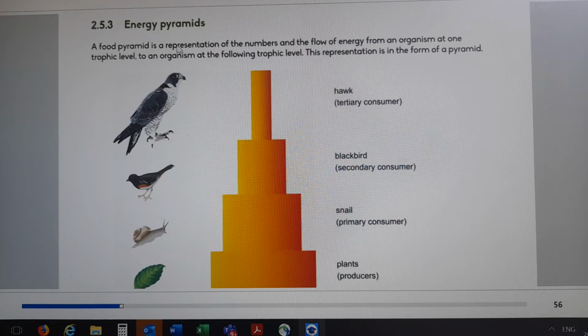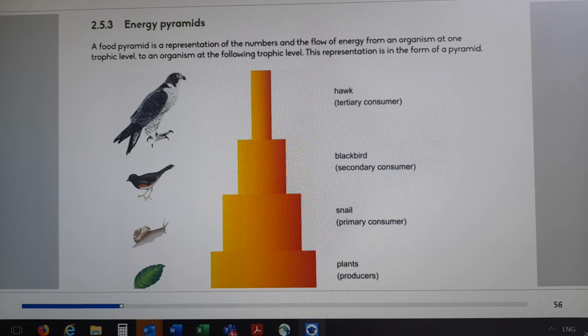A food pyramid is a representation of the numbers and the flow of energy from an organism at one trophic level. You remember the trophic level is the phases in a food chain. So they say a food pyramid is a representation of the numbers and the flow of energy from an organism at one trophic level to an organism at the following trophic level. This representation is in the form of a pyramid.